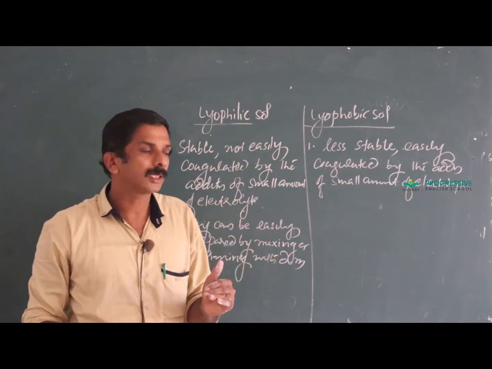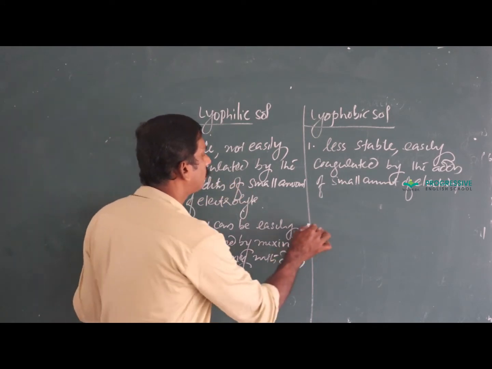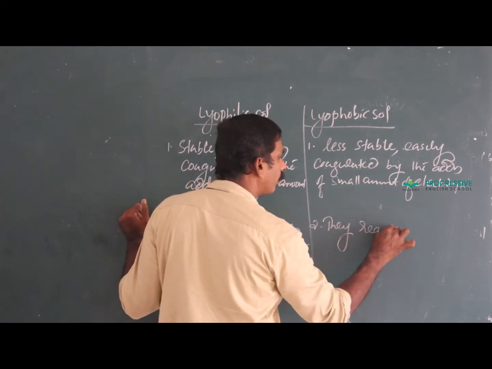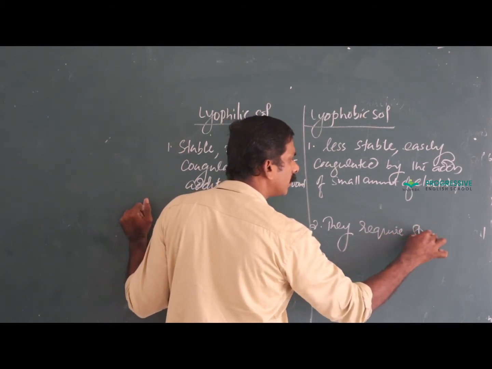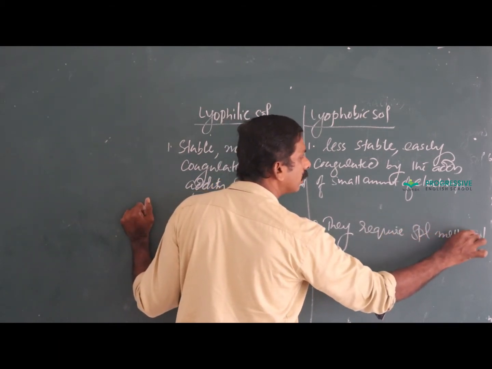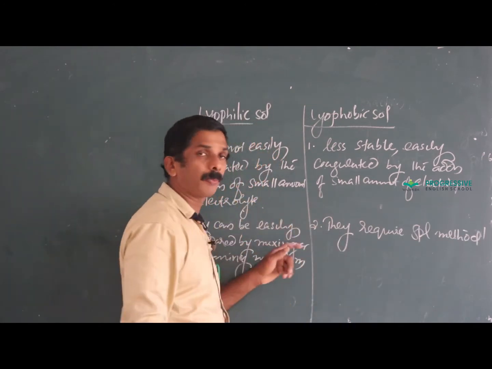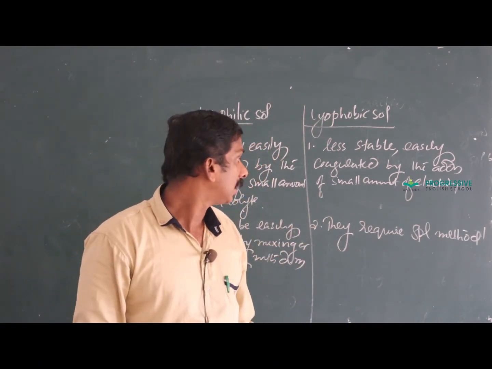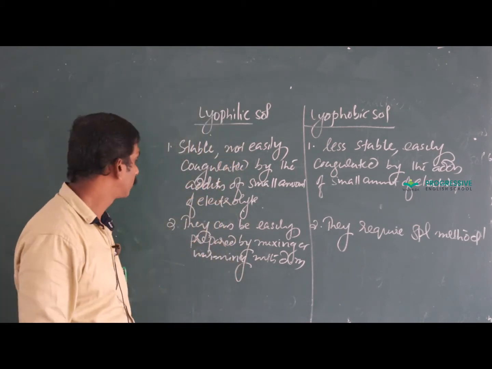You get starch sol. While in the case of lyophobic sol, they require some special method. That is, the preparation of lyophobic sol requires certain special methods.